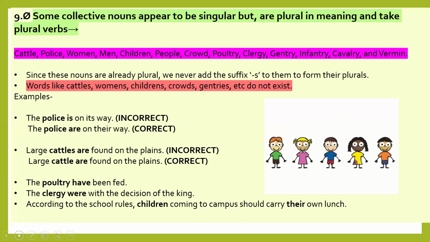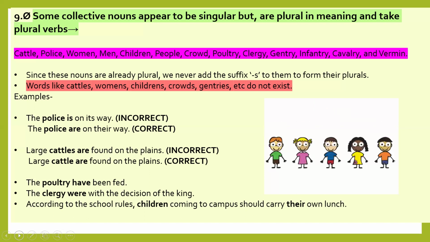Since these nouns are already plural, we never add the suffix s. Very important point: these collective nouns appear singular but are plural, so we cannot add the suffix s.